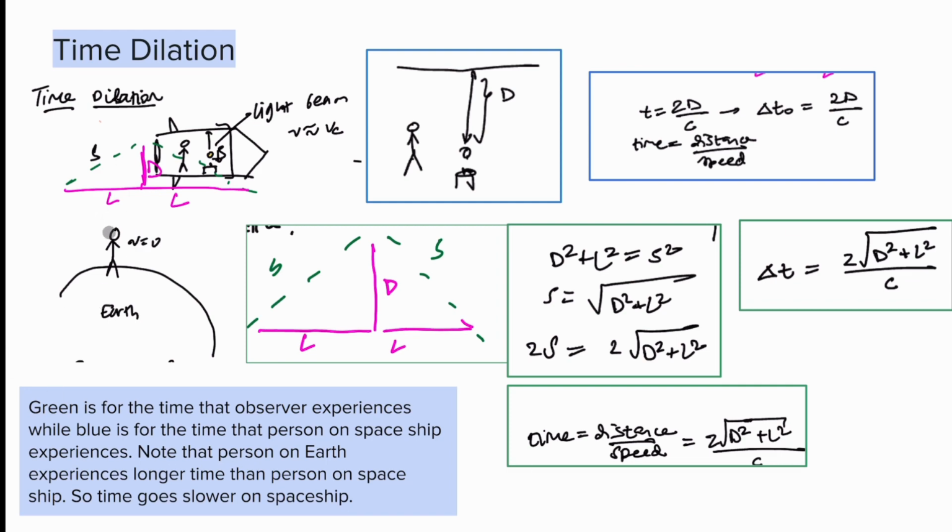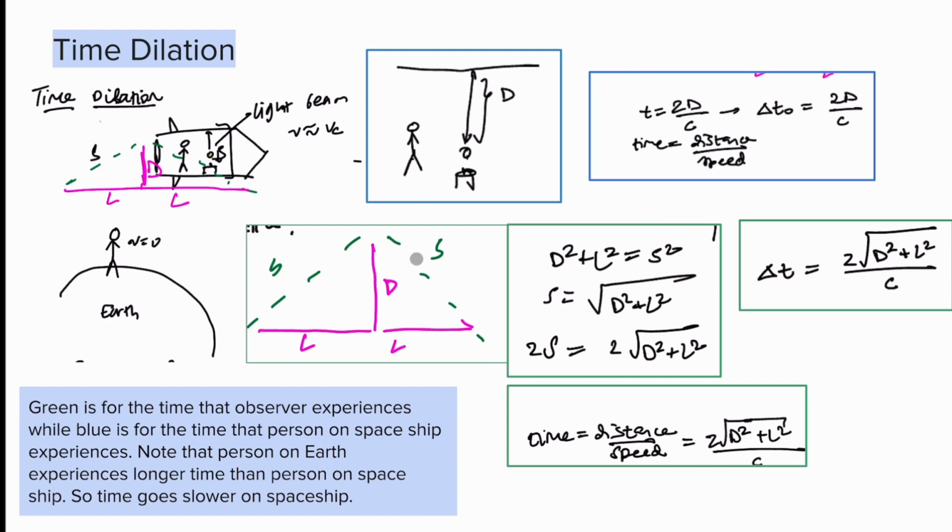Now let's look at this from the perspective of a person on Earth. For an observer on Earth, we not only have to account for the upwards and downwards motion of the particle, but we also have to account for the movement of the rocket and the path that the light beam makes as the rocket moves. So what this observer is going to see is the particle going up, and then the rocket moving right, and the particle moving down, as the rocket continues to move right.